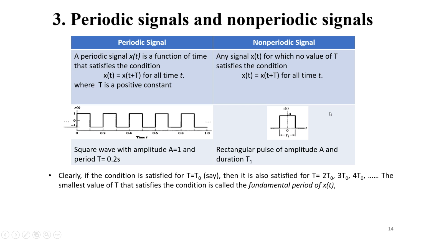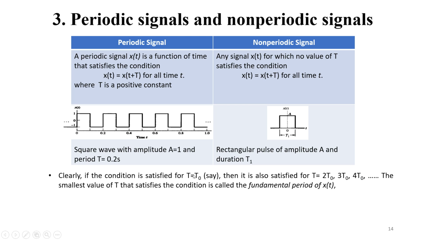So clearly, let us consider that this condition is satisfied for T equal to T naught. Then it is also satisfied for T equal to 2 T naught, 3 T naught, 4 T naught, and so on. If it is satisfied for some time period T naught, it is also satisfied for double, triple and four times that period.